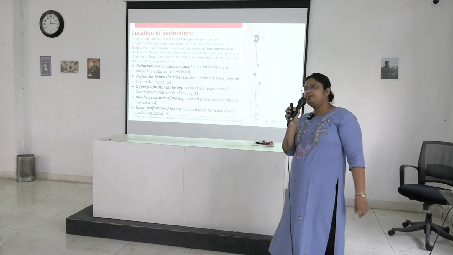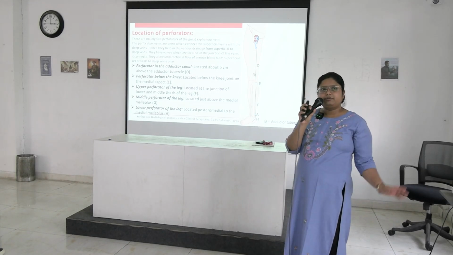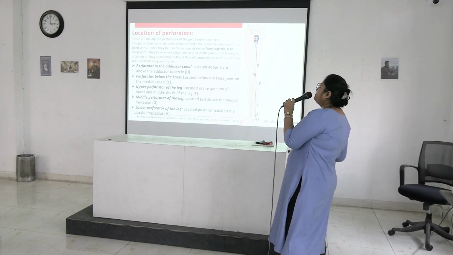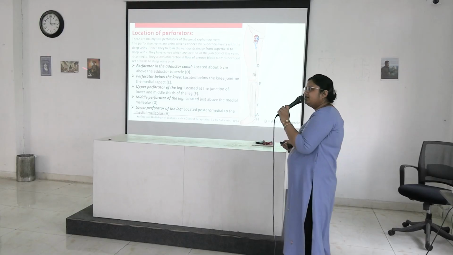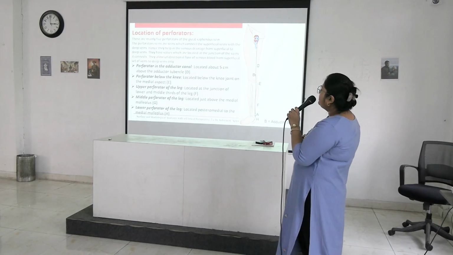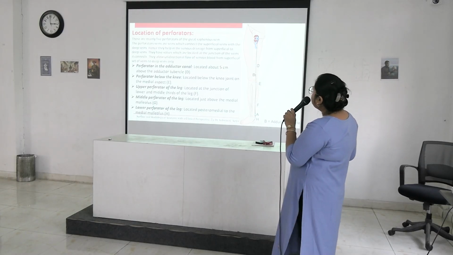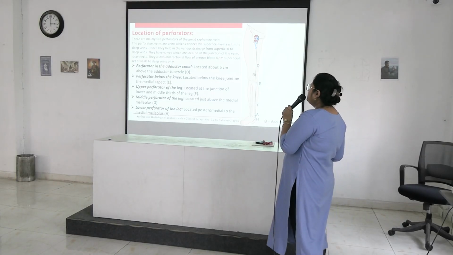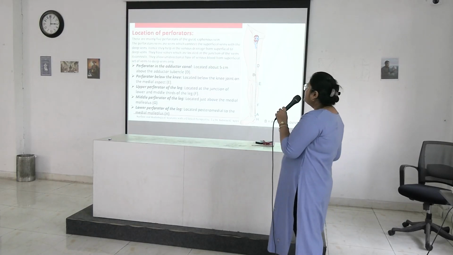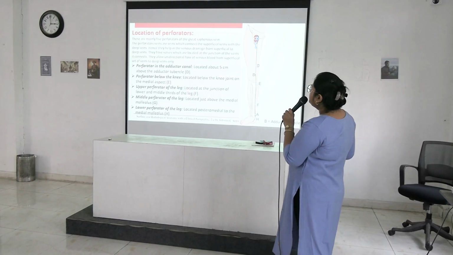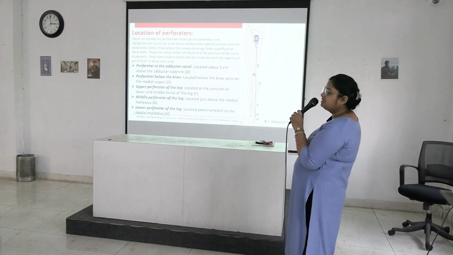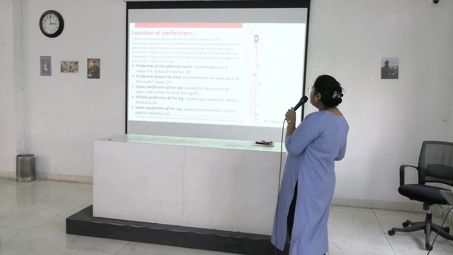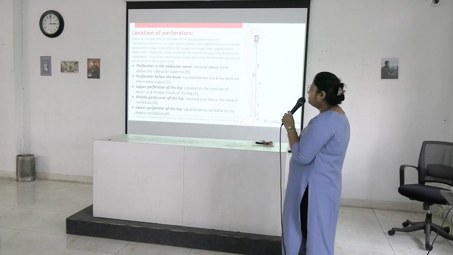Perforators, you prepare for your theory. The location of perforators is very important. There are mainly 5 perforators of the great saphenous vein, and perforator veins are veins which connect the superficial veins with the deep veins. Hence they help in venous drainage from superficial to deep veins, and they have valves which are located at the junction of the veins they connect, and they allow unidirectional flow of venous blood from the superficial set of veins to the deep veins.